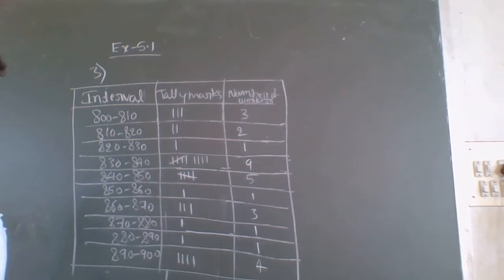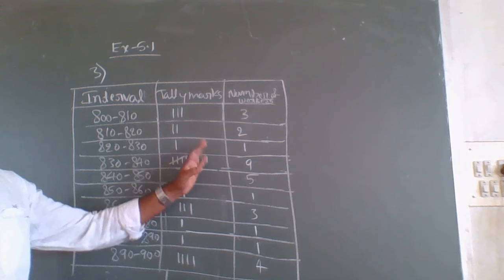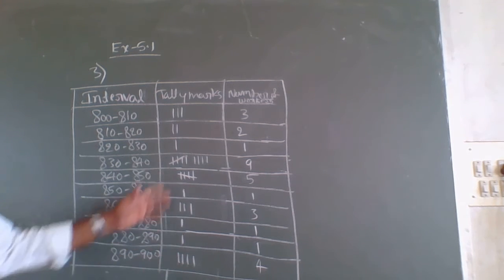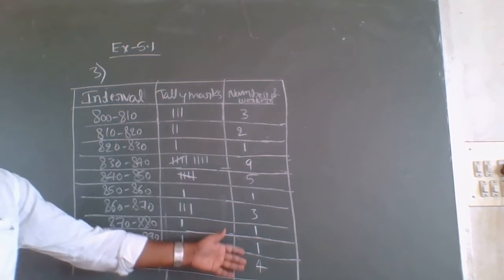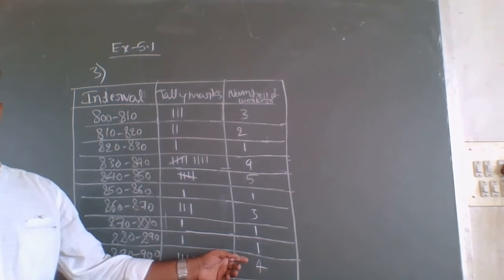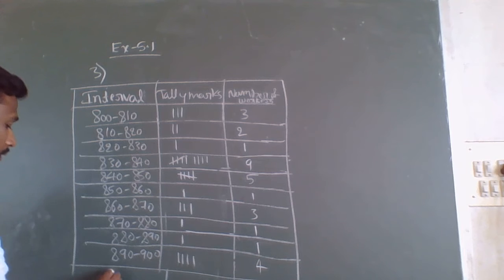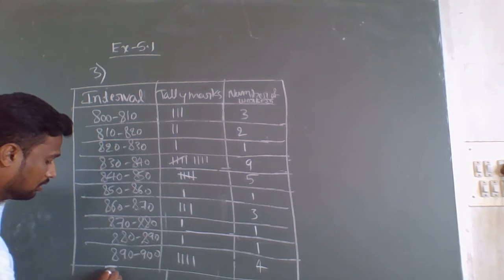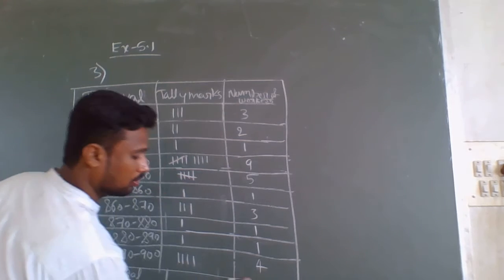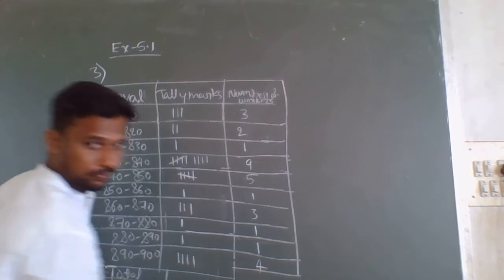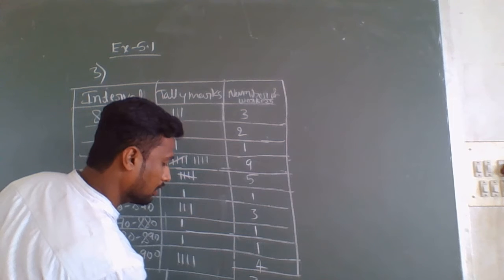So what are they given? The weekly wages of 30 workers in a factory. Therefore we should get a total of 30 only. So here we got a total of 30. In the last row, write total equals, and below the 4 we should write 30.